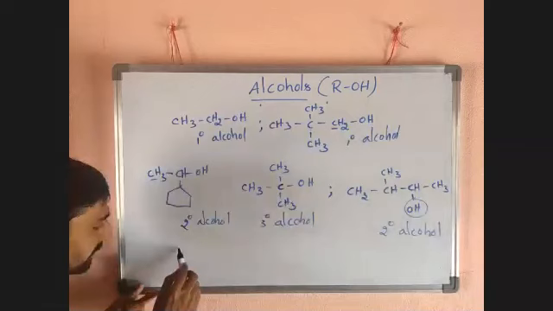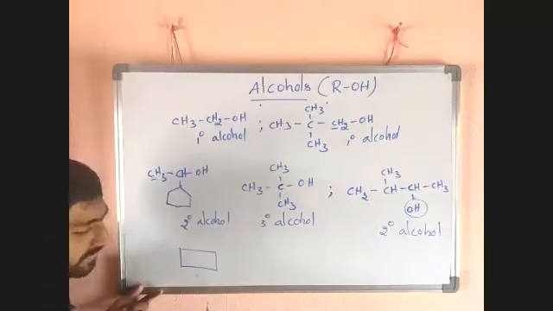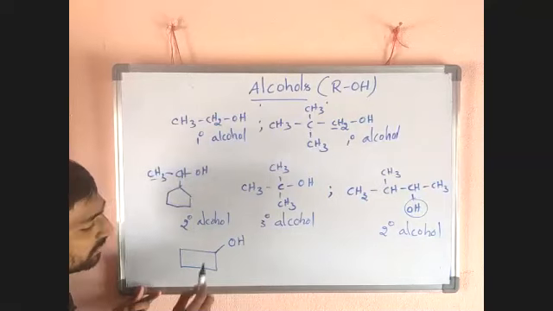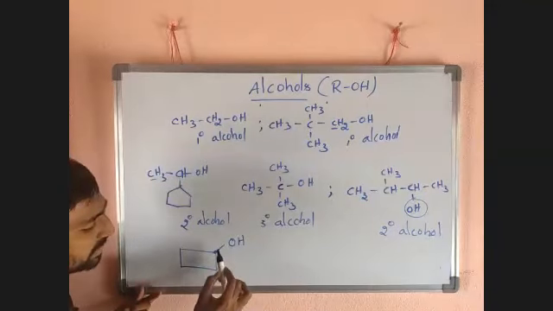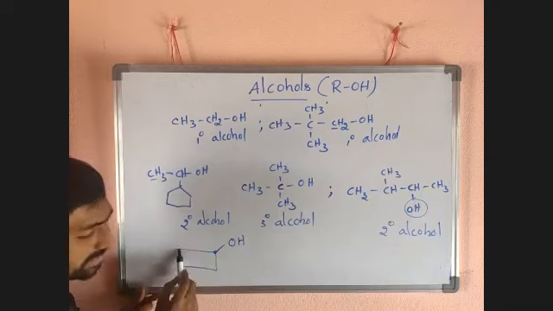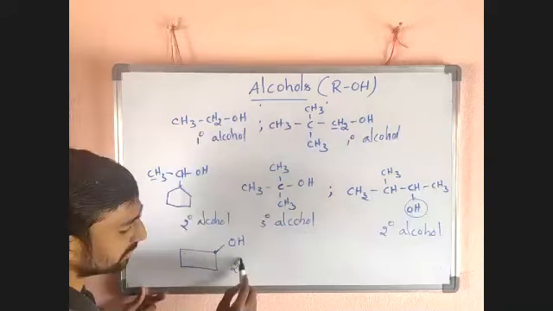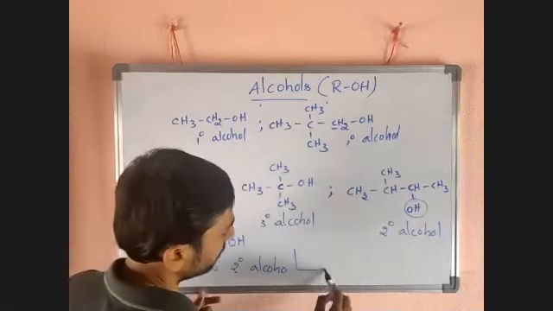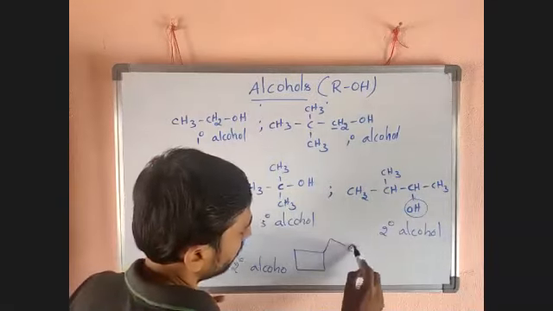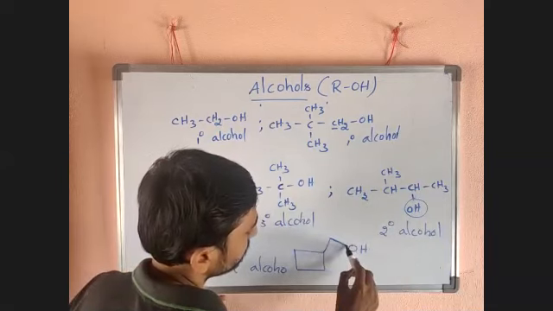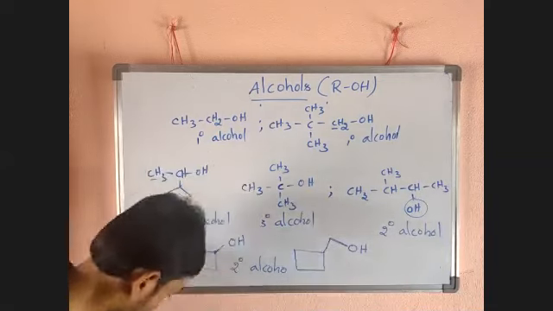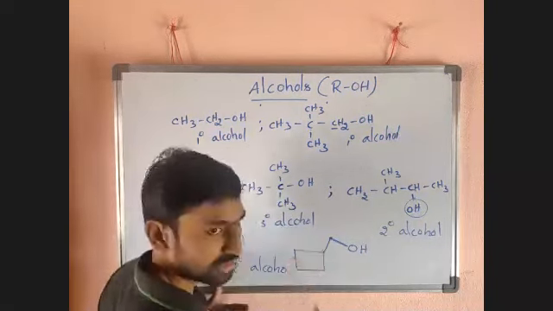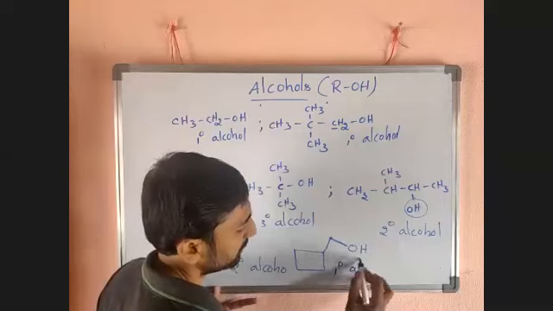Now how to take another one? Keep the OH like this. Now this is the OH linked carbon. It is linked with two other carbon atoms. So it is what? Secondary alcohol. But I want to take the same type. Now I have to take this. But here this carbon is linked with only one other carbon. That's why it is called primary alcohol.